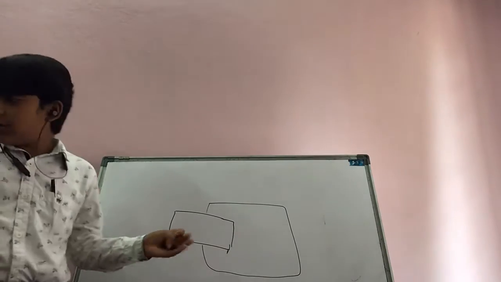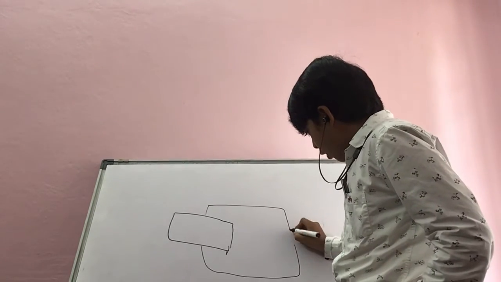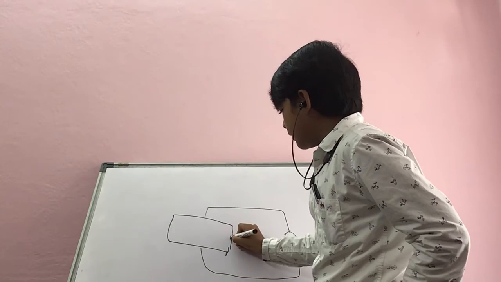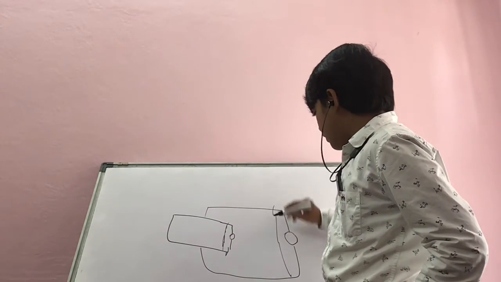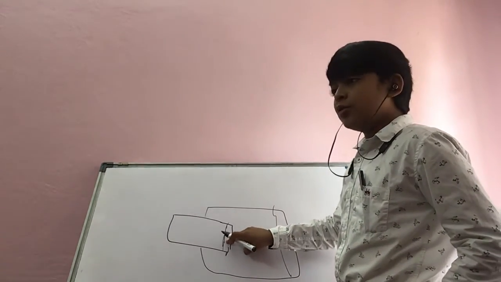Pinhole camera is just like this. You can see this, guys. Here will be a small hole. And here, a pinhole camera will be covered with a paper, and here it will be covered with a translucent paper.